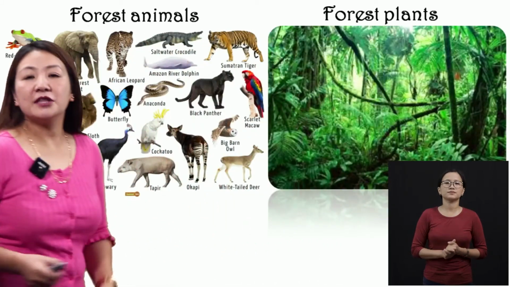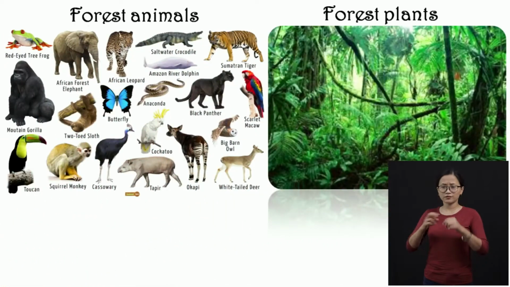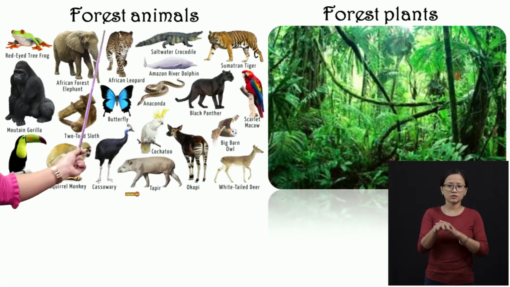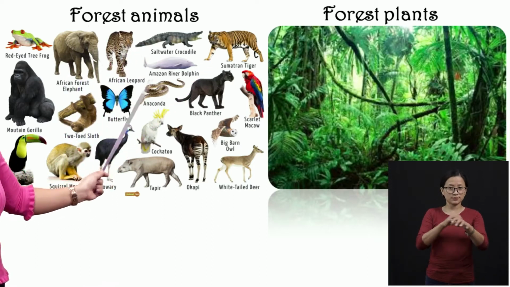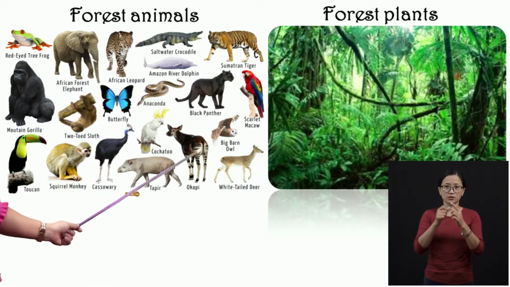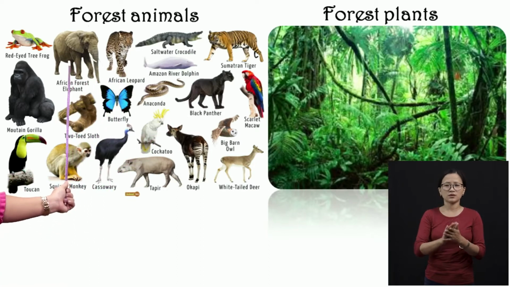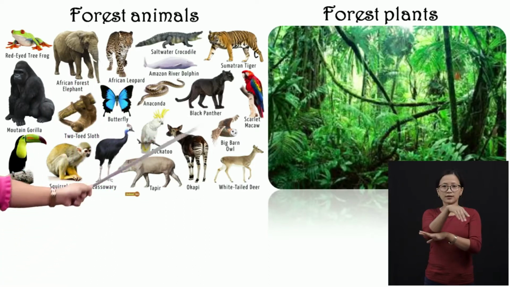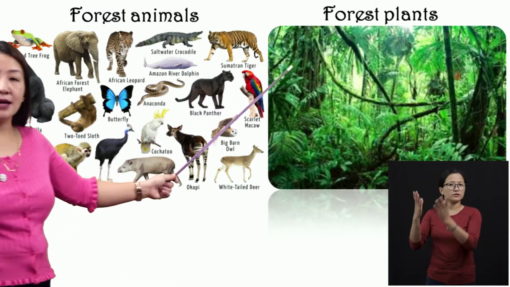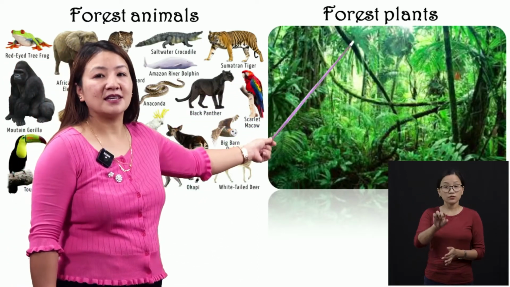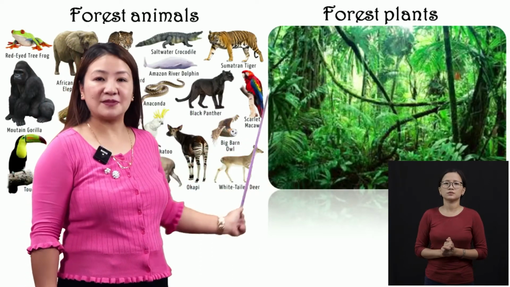Here, in the forest, usually, what kind of animals do you find? In the forest, usually you will find tigers, leopards, fox, hyena, elephants, so many different forest animals, right? And even the plants, see, these are the forest plants, right?